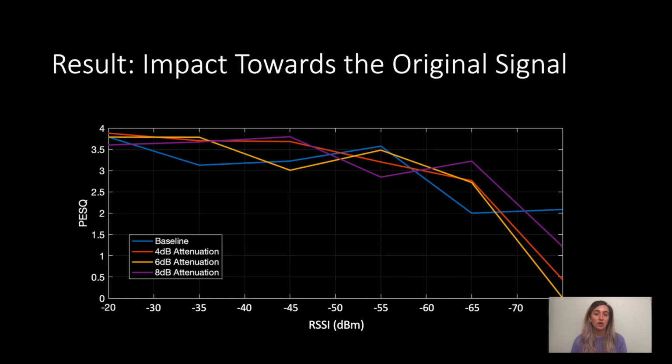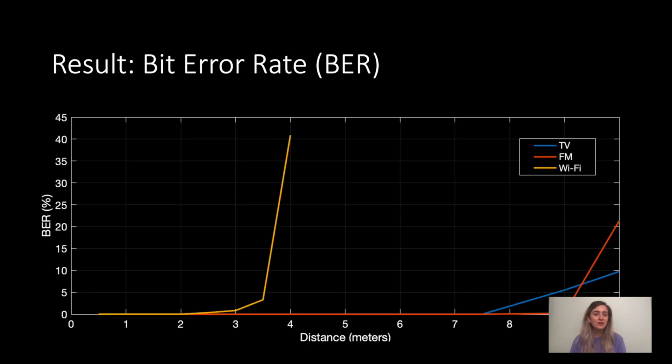We perform this evaluation by recording an FM broadcast signal using a software-defined radio. The signal was then retransmitted with the Glaze module connected to the antenna port of the SDR to embed data. We can see that the PESQ remains very high for all amounts of attenuation and starts to drop off around -70 to -75 dBm, similar to the baseline signal. The impact Glaze has on TV and Wi-Fi is similar, and these results can be found in the paper. The final result I will show you is the performance of Glaze itself.